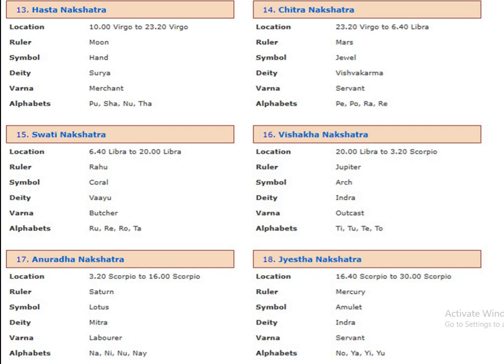The 17th nakshatra is Anuradha, which starts from 3.2 degrees Scorpio to 16.4 degrees Scorpio. The 18th nakshatra is Jyeshtha, which belongs to Mercury, which starts from 16.4 degrees Scorpio to 30 degrees Scorpio.